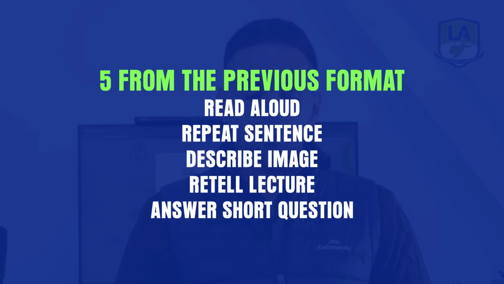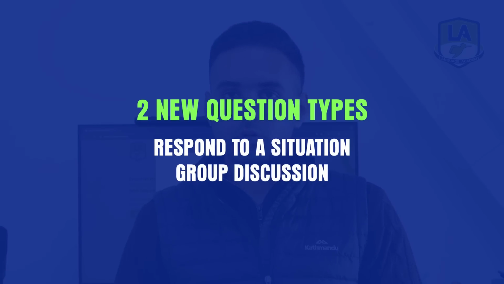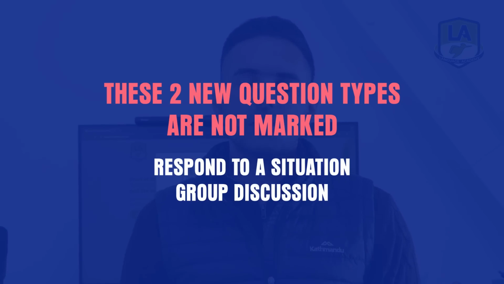What are those? 5 from the previous format, which are read aloud, repeat sentence, describe image, retell lecture, and answer short questions. 2 new question types which PTE has recently introduced are respond to situation and group discussion. These might appear after describe image or after retell lecture. Now these are trial questions. PTE is just testing and collecting data for these question types. These are not marked, so you are not awarded or no points are deducted for these question types, group discussions and respond to situation.